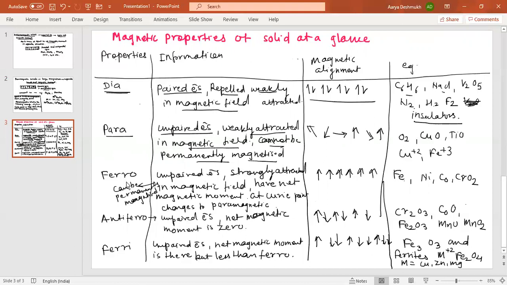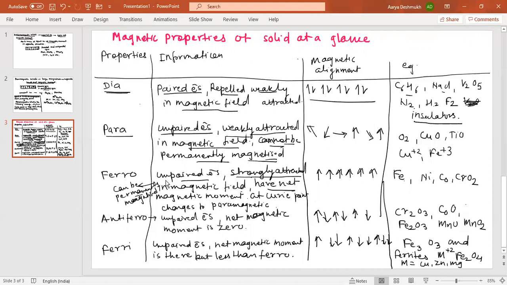Now the ferromagnetic substances contain unpaired electrons and are strongly attracted, whereas paramagnetic ones are weakly attracted. These ferro substances are strongly attracted in a magnetic field and can be permanently magnetized, whereas paramagnetic substances cannot be permanently magnetized.